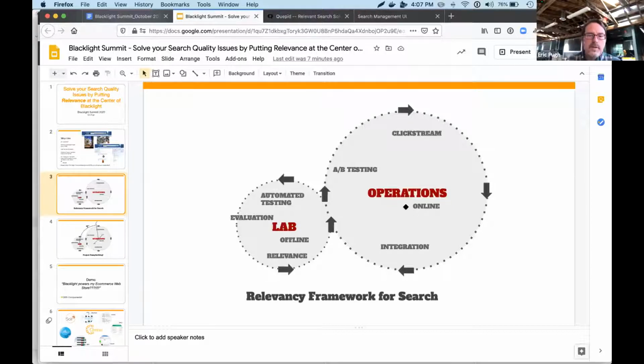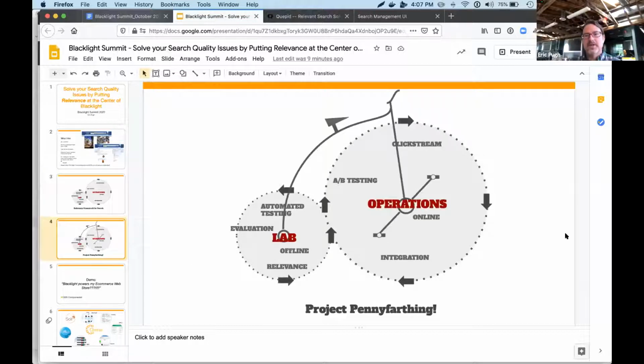And so we think of this offline environment as a very fast-moving area, where I try out lots of ideas, a very quick area to experiment and play in. And then periodically, when we feel like we have a good idea, we kick it over to the larger one. One of my colleagues, Charlie Hall, christened this Project Penny Farthing because he thought it looked like a penny farthing bicycle.